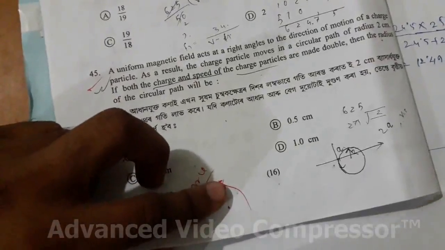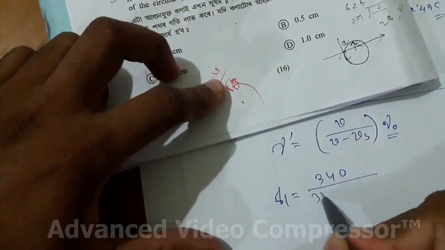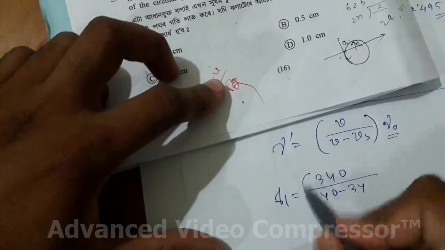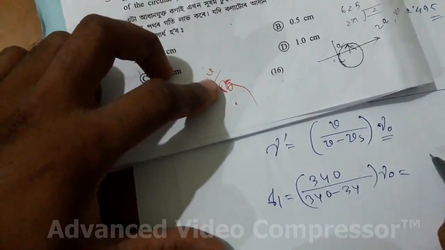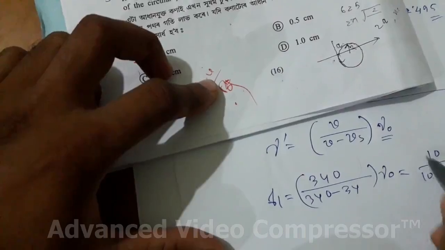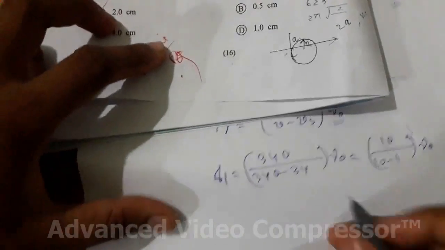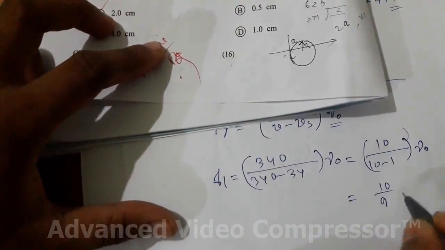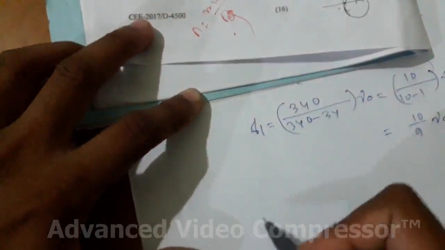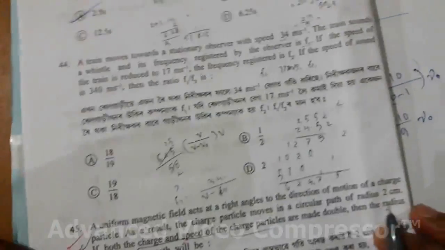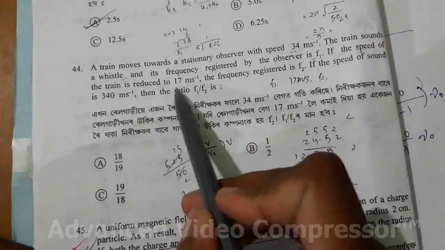So f1 is equal to, just putting the formula, 340 minus 34 into nu naught, so it will be just 10 divided by 10 minus 1 into nu naught, so it will be like 10 by 9 nu naught. And in the second case you can check here, the speed of train is reduced to 17 meter per second.